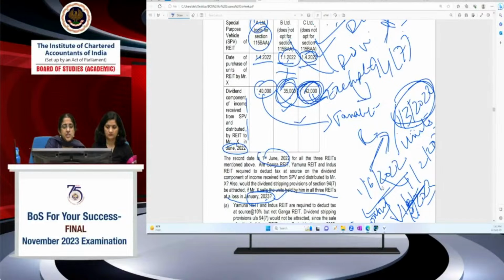Okay. So which option is correct? Who is required to deduct tax at source?